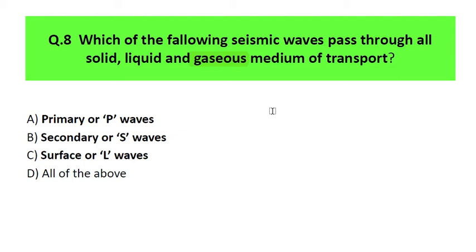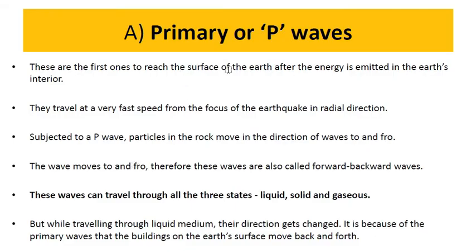If any seismic wave occurrence takes place beneath the earth crust, okay, so here the first option is primary waves, second option secondary waves or the S waves, third one surface waves or L waves. Okay, and the fourth option is all of the above. The correct answer is primary waves, because these primary waves have the capacity to travel through solid, liquid and gaseous medium, as you can read over here.